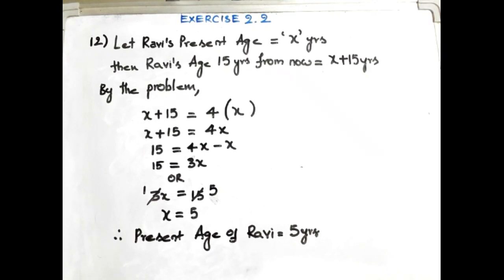Now moving to the 13th one. Okay, let us start the 13th one. What they are saying is, a rational number is such that when you multiply it by 5 by 2 and add 2 by 3 to the product, you get minus 7 by 12. What is the number?